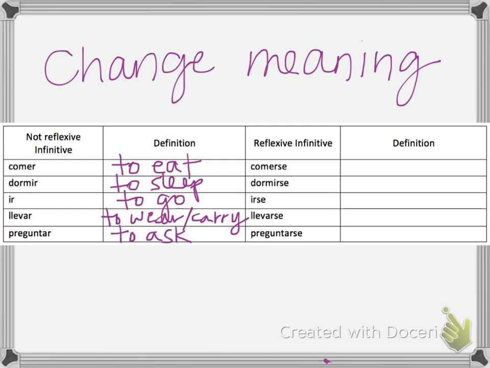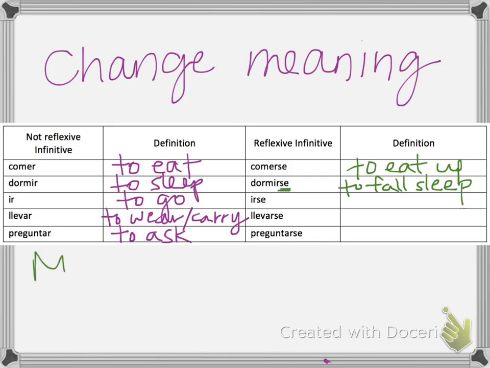So, comer, to eat. Comerse, to eat up. This would be like she ate up the entire cake. So that's when you're eating the entire thing or you're using something up completely. So dormir, to sleep. Dormirse, to fall asleep. Doesn't sound like a very big difference, but the moment that you fall asleep would be the reflexive one, dormirse.